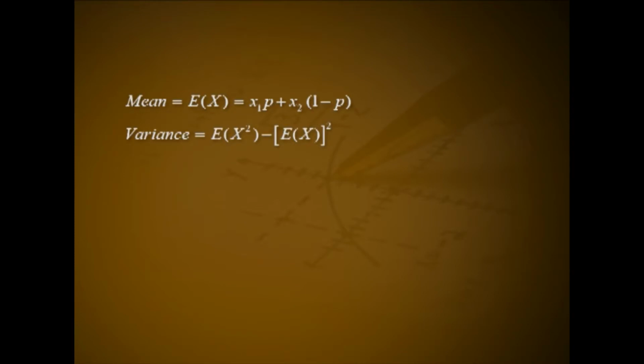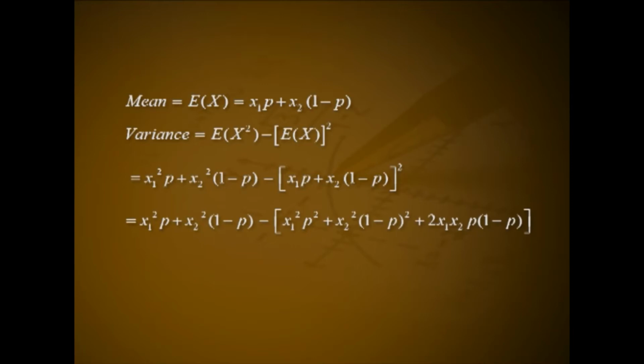Mean: expectation of X = x1 into p plus x2 into (1 - p). Variance: expectation of X square minus (expectation of X) the whole square, that is equal to x1 square into p plus x2 square into (1 - p) minus (x1 p plus x2 into (1 - p)) the whole square, that is equal to x1 square p plus x2 square into (1 - p) minus (x1 square p square plus x2 square (1 - p) whole square plus 2 x1 x2 p into (1 - p)). That is equal to x1 square into p minus x1 square p square plus x2 square into (1 - p) minus x2 square into (1 - p) whole square plus 2 x1 x2 p into (1 - p).